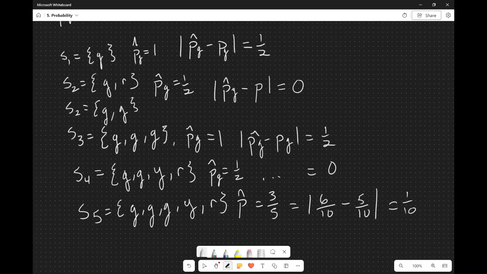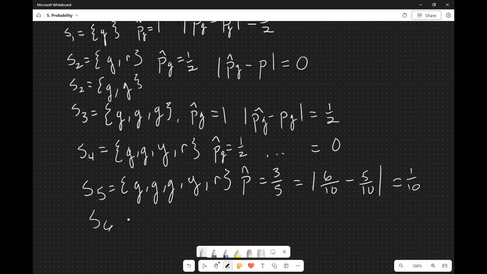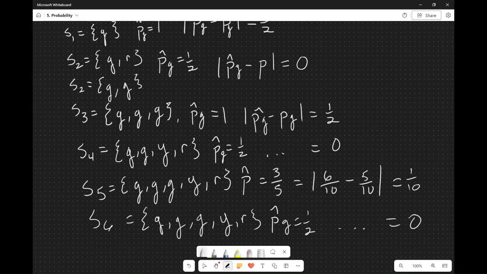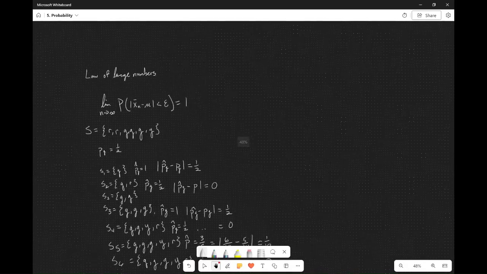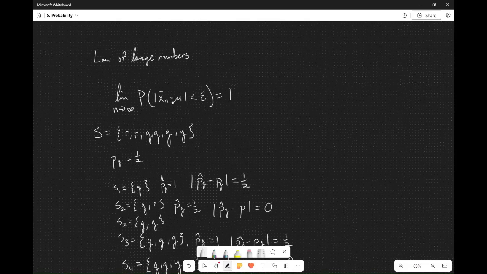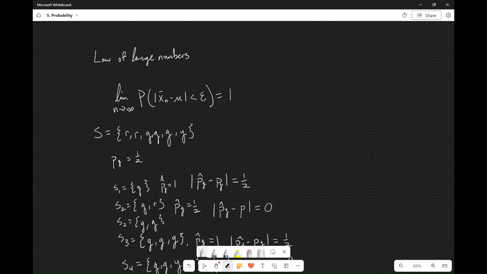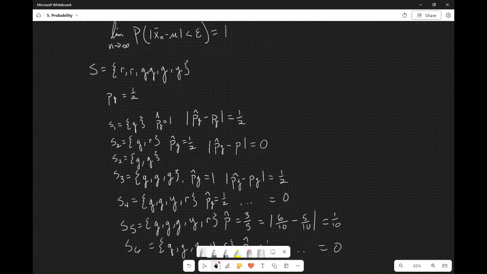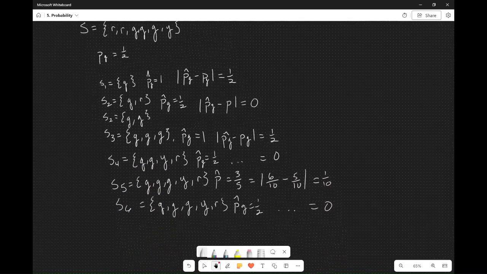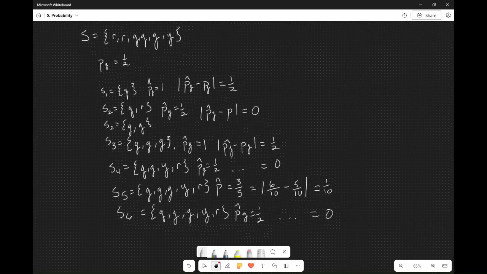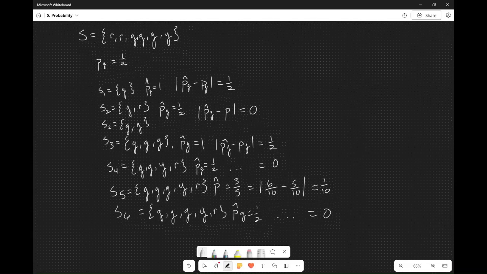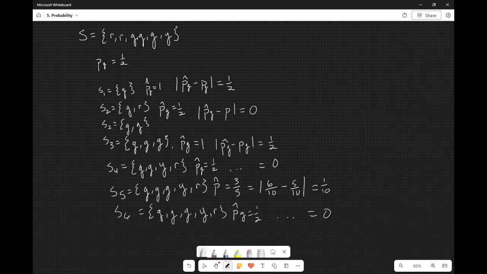And sometimes we hit 0, but now when we get S6, it has to converge. And that's really the point of the law of large numbers, that it has to converge. And then now we're at 0. It has to converge. So the law of large numbers states that as the sample size approaches the population size, the probability that the sample mean will become the population mean, that probability of convergence, is equal to 1. And when you apply it to population proportions, it does the same thing. So you can think of it as the population probability being converged to by the sample probability as the sample has more samples.